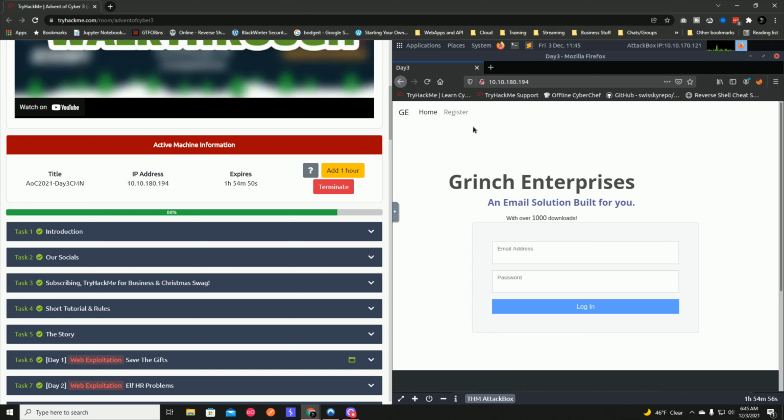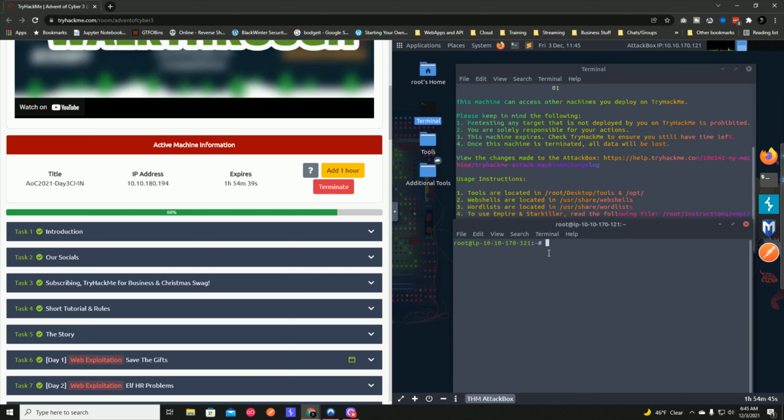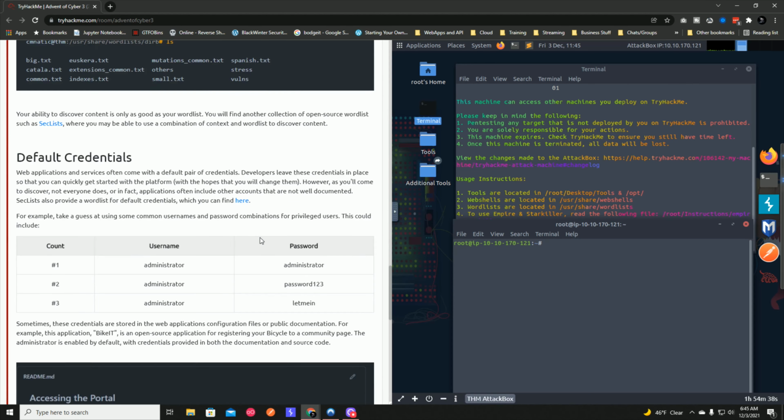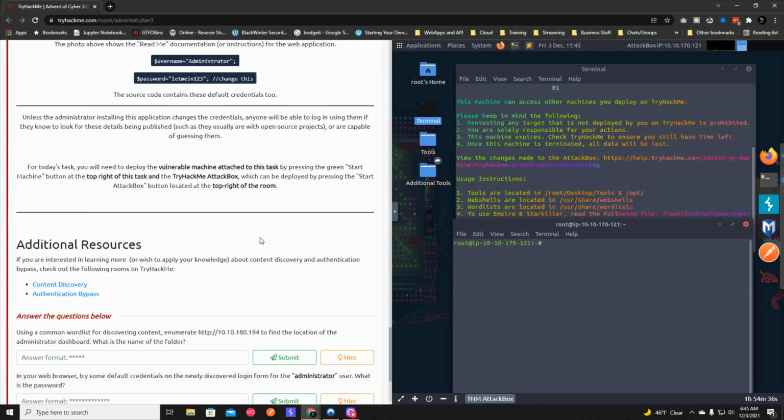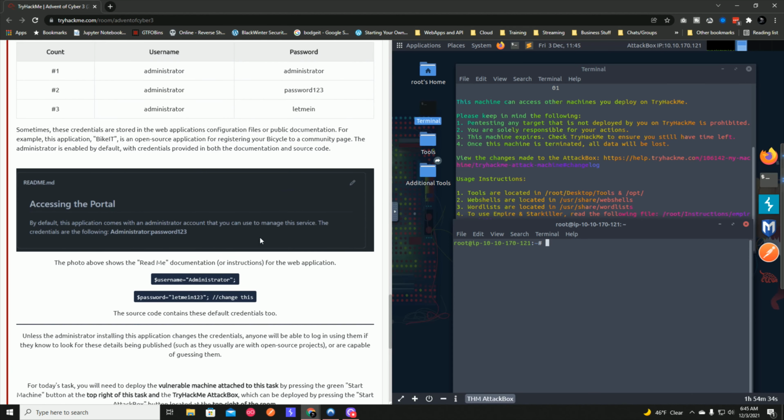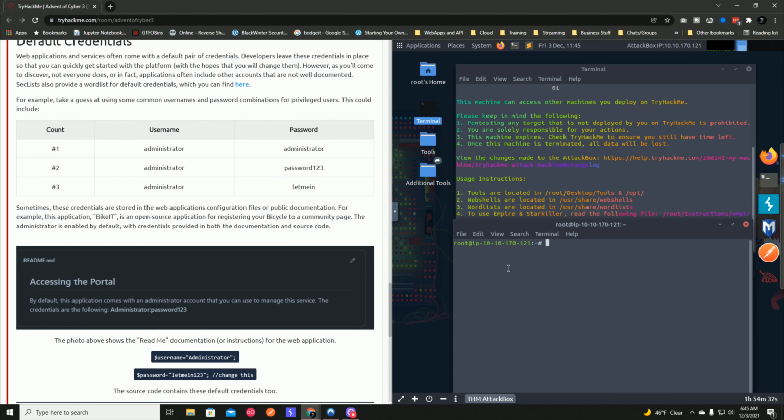Since the point of this room is to use directory brute forcing tools, I will not just manually start probing the website. So let's see if we just scroll down and get to the questions. It says the tools are located. So let's do this. Tools are located in desktop tools and OPT.